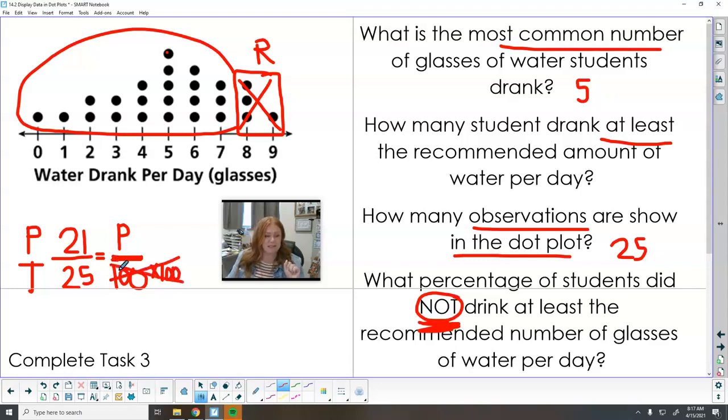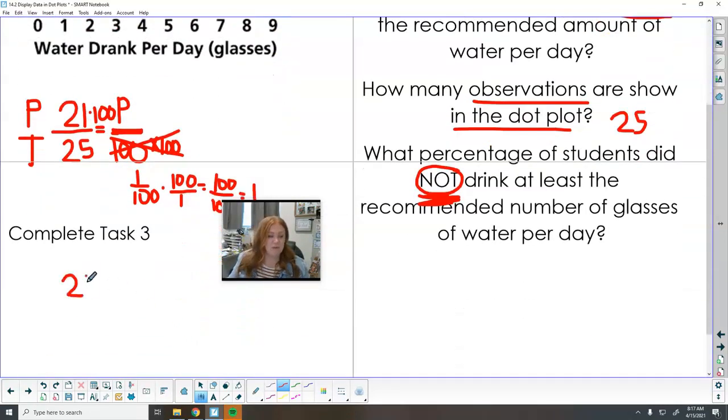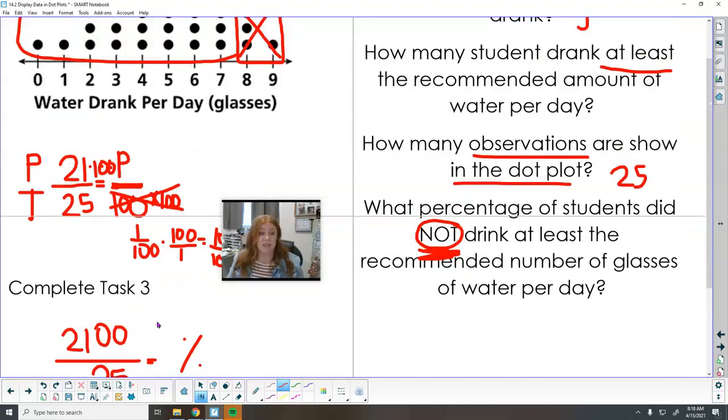So that cancels out because this is a fraction. So this is like 1 over 100. And this is 100 over 1. This is a whole number, right? This is the denominator. So it turns into 100 over 100, which equals 1. 100 divided by 100 is 1. So that's why that works out. So that's canceled on that side. So we're timesing by 100 here, which turns into 21 with 2 zeros. And then we're dividing that by 25 will give us our percent of students that did not drink that water.